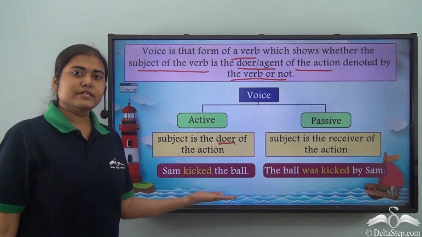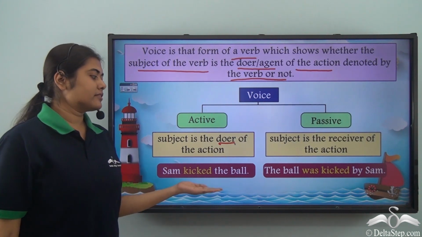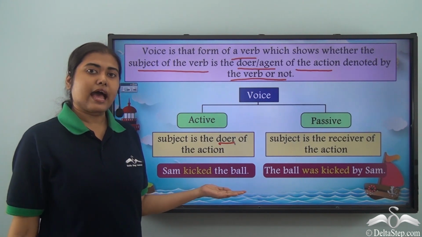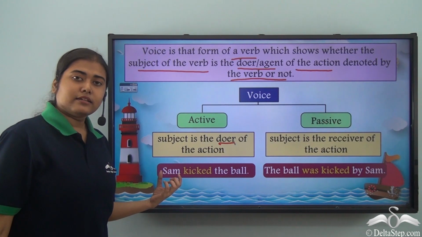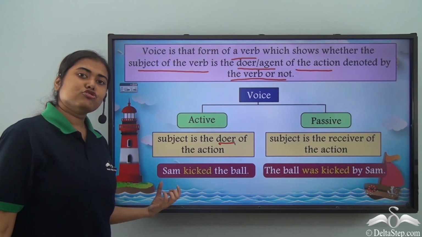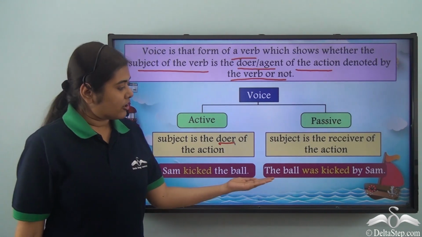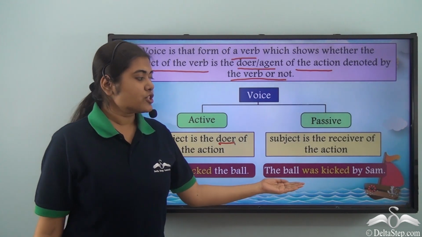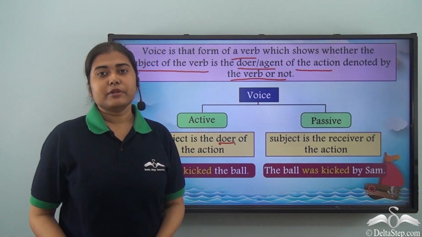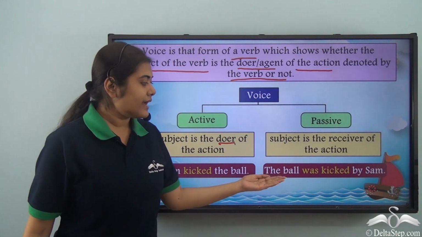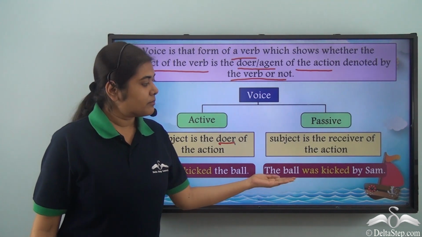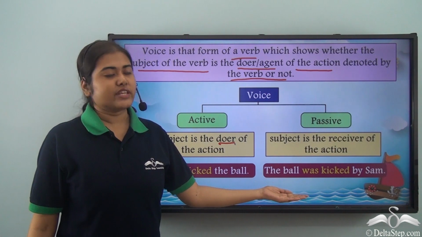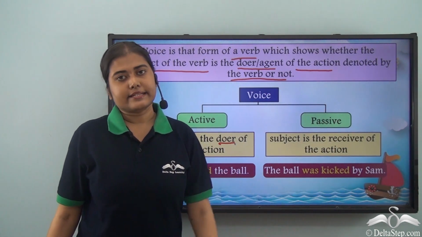In the examples, as you can see, Sam kicked the ball is an example of an active voice, where the subject Sam is the doer of the action kicked. On the other hand, the ball was kicked by Sam is an example of passive voice. Why? Because the subject, the ball, is the receiver of the action was kicked.